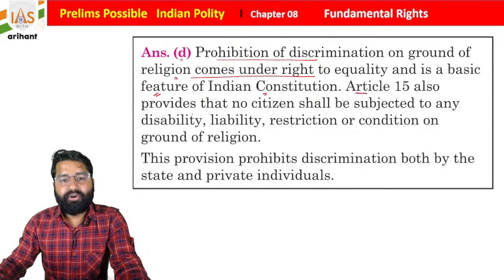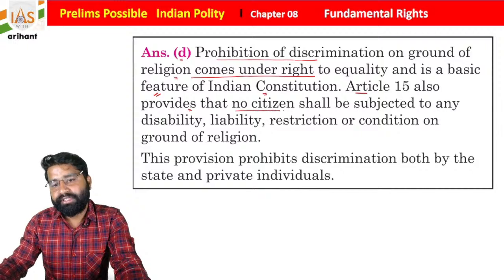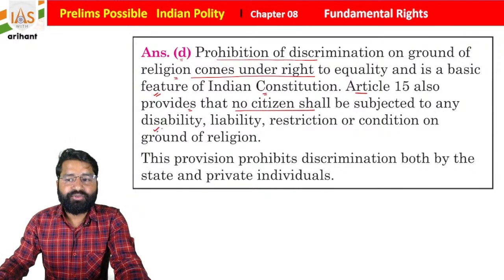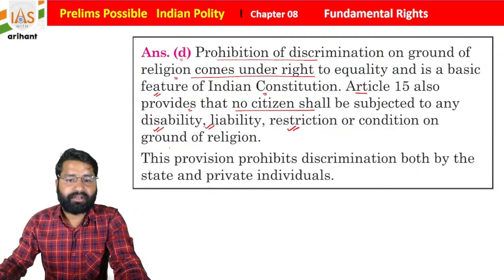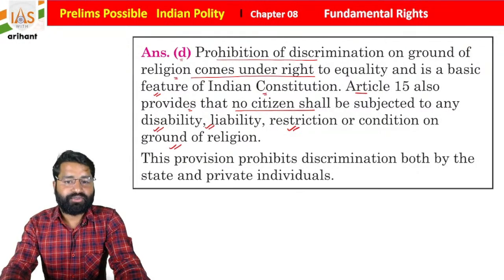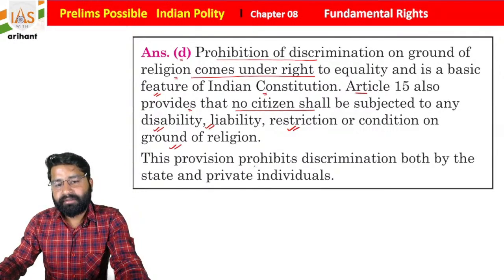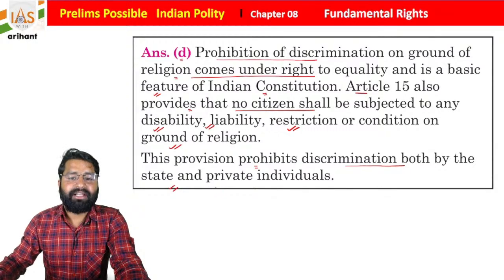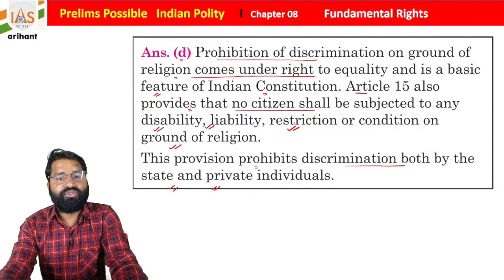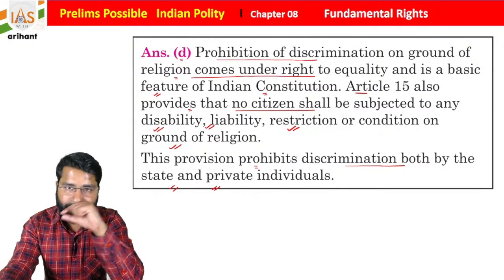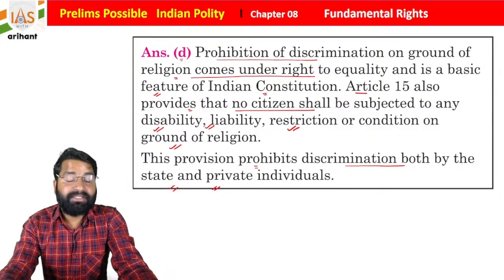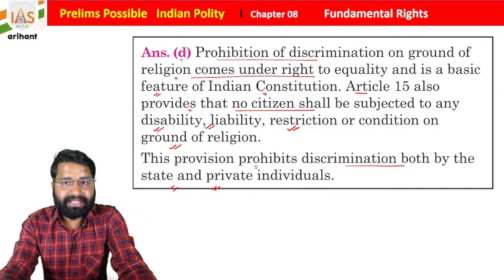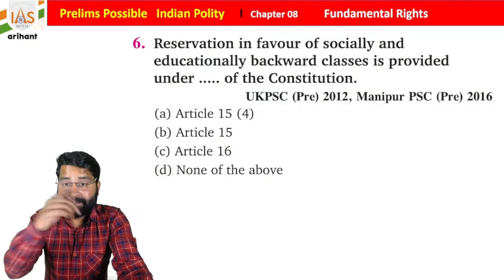Article 15 also provides that no citizen shall be subjected to any disability, liability, restriction or condition on the ground of religion, students. This provision prohibits discrimination both by the state as well as by private individuals. So no one is going to be discriminated against on the grounds of religion, race, caste, sex and place of birth, students. Now see the sixth question.